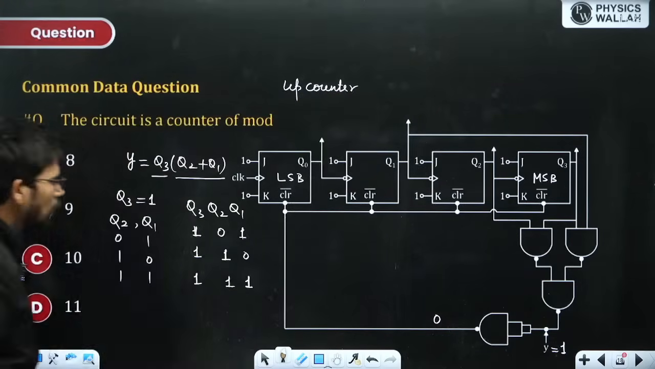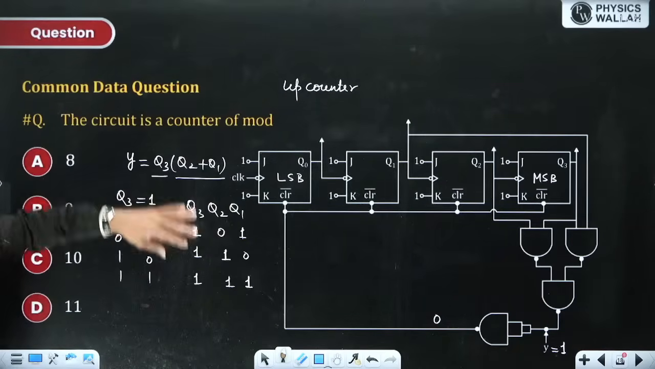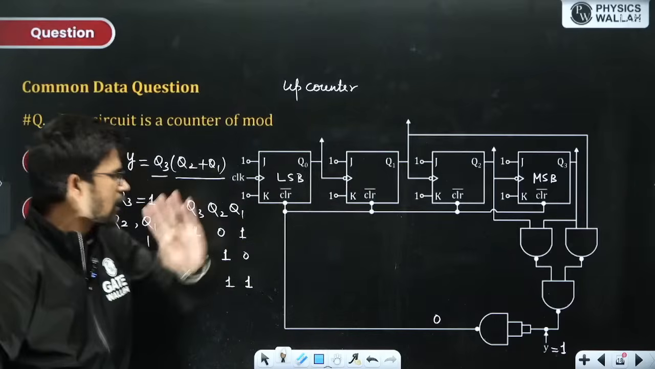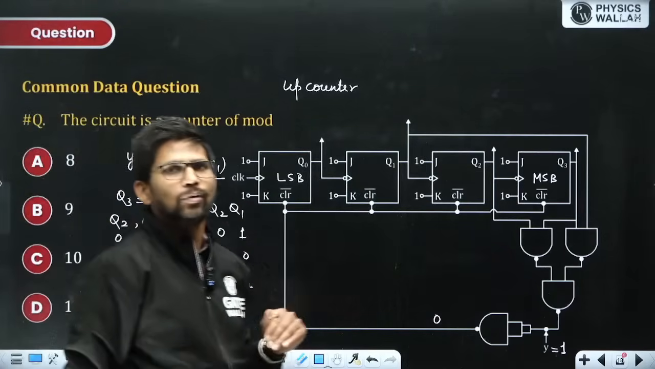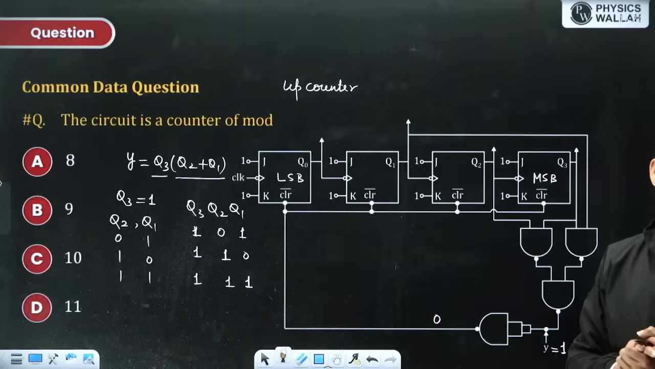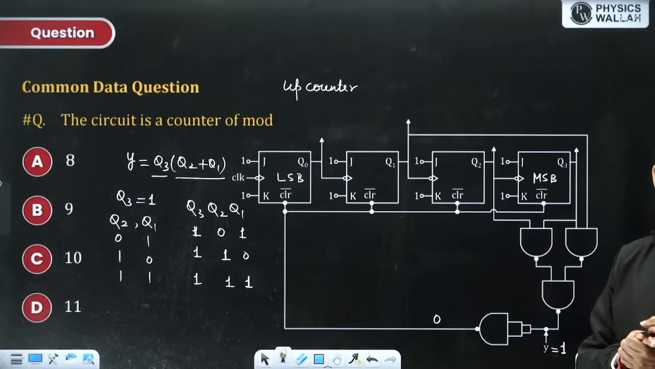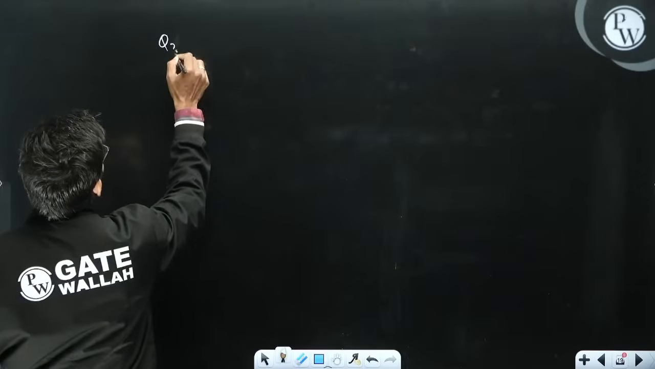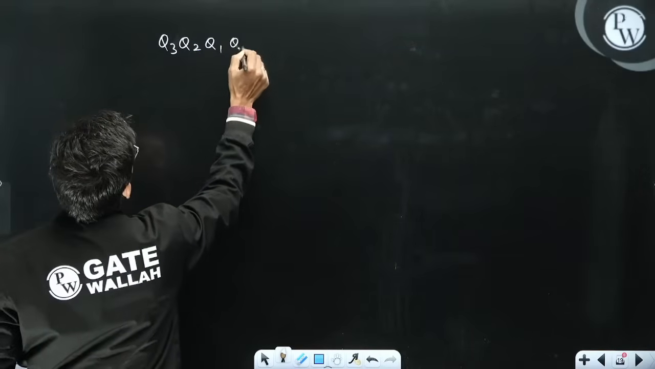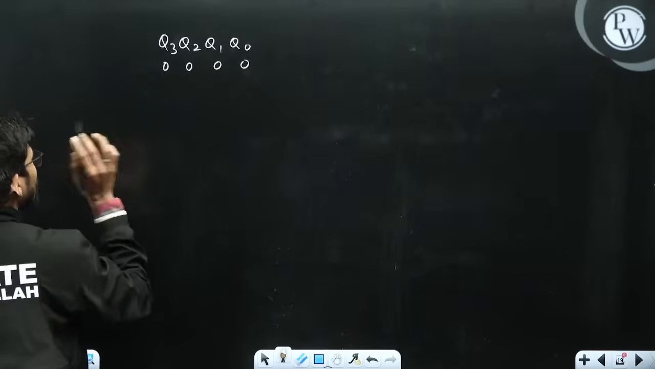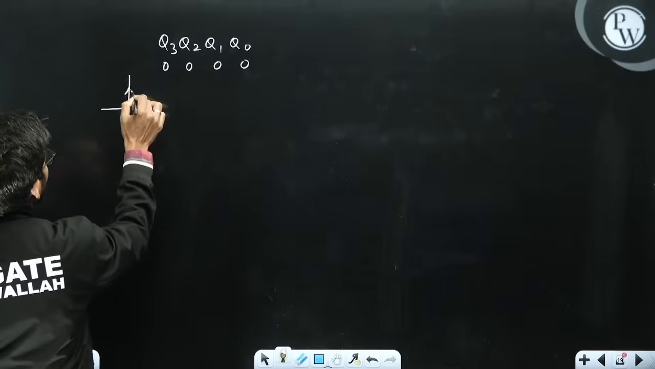Now any of these combinations appearing at Q3, Q2, Q1 will activate the clear pin. So whichever appears first will activate the clear pin, then the other combinations will not be possible. Okay. So let us count the counter Q3, Q2, Q1, Q0. It starts from 0000, and at every external clock trigger it will be incremented by 1. Why? Because it is an up counter.